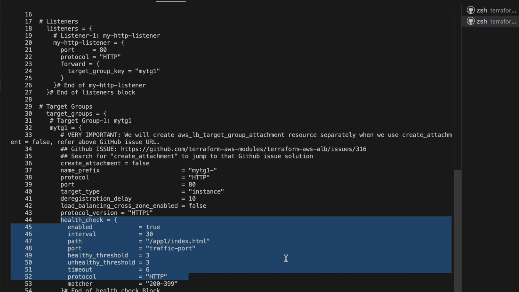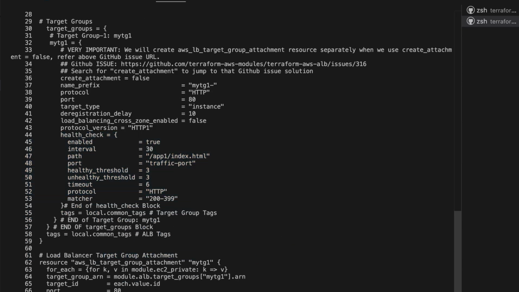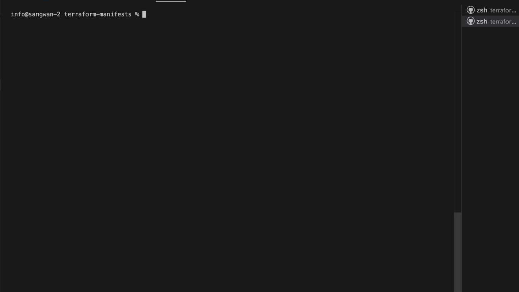The only difference between classic and this application is the kind of traffic it will be allowing. Protocol is HTTP and HTTPS. That's the main difference between the two. And the target group attachment. And this is the output that will be displayed. Let's create this.